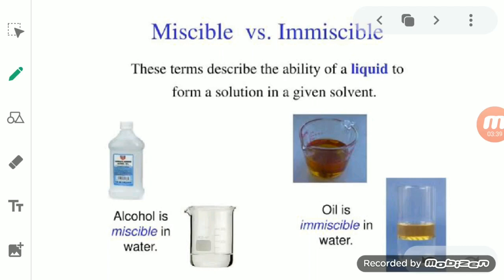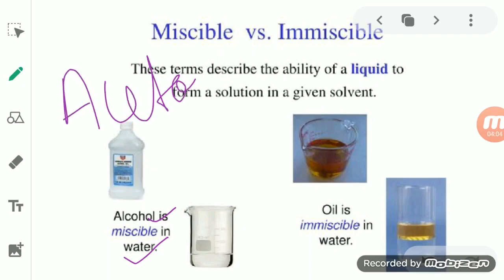Like you can see alcohol and water. If you mix alcohol with water, you find that alcohol is properly mixed with the water. Not only alcohol and water, but also acetone and water.